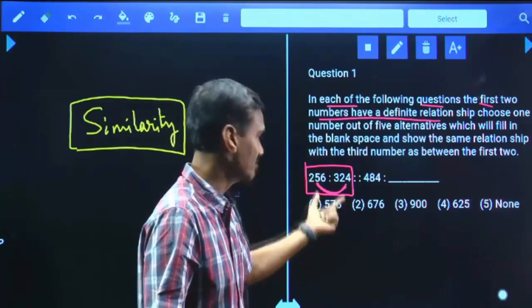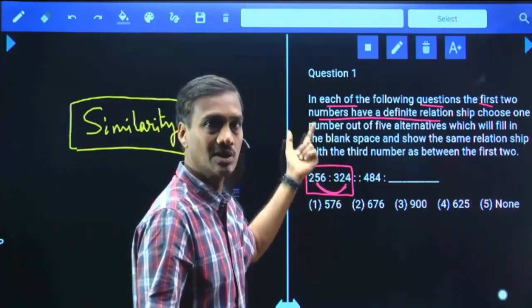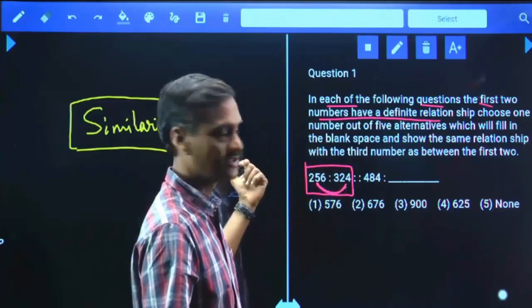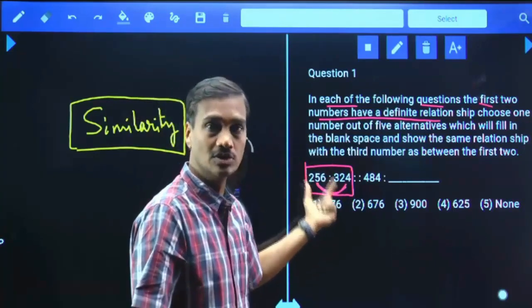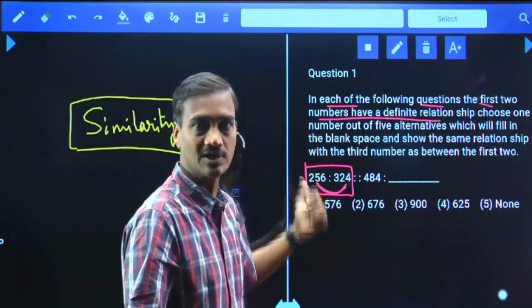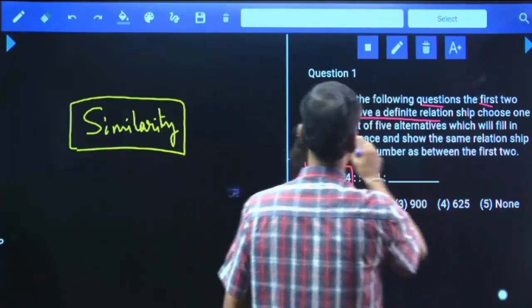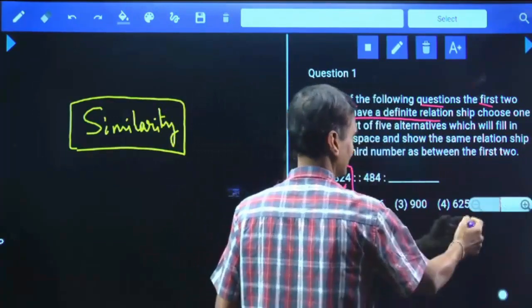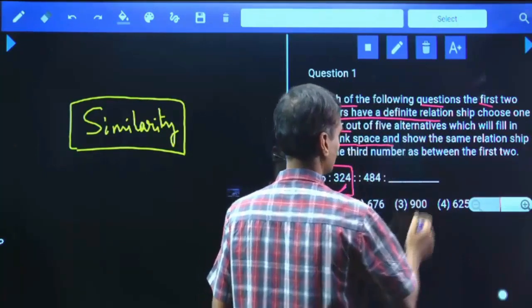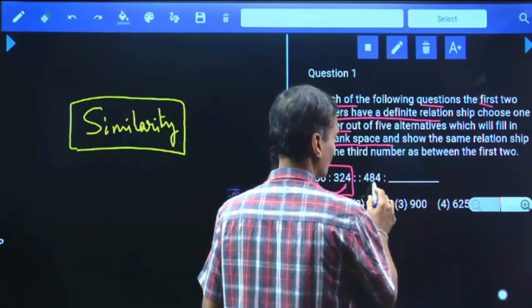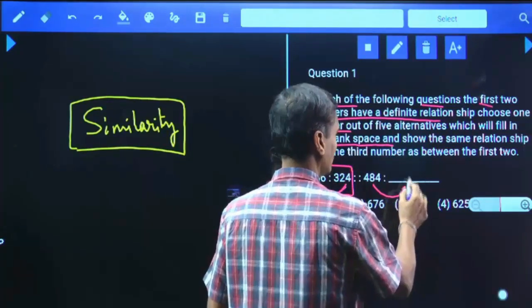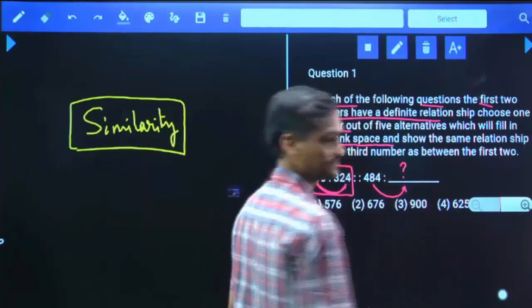That means 2 numbers will be given, or 2 letters will be given in the letter analogies, or 2 words will be given in the case of verbal analogies. And relationship, choose one number out of the 5 alternatives which will fill in the blank space. Now in the second pair, 1 number will be given. Now we need to identify the next one.